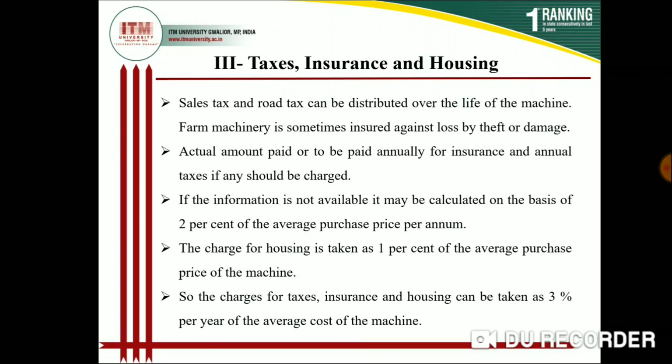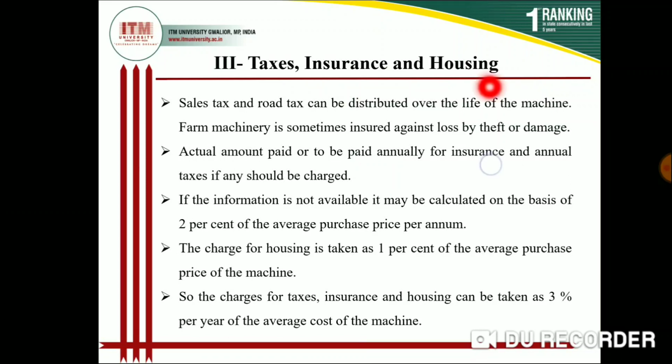So 5,000 is the tax per year that will be paid by you to the government. Next is insurance. The insurance cost is taken by insurance companies, and that will also be 1% of the cost of the machine or tractor. So 1% of 5 lakh is also 5,000 rupees per year.